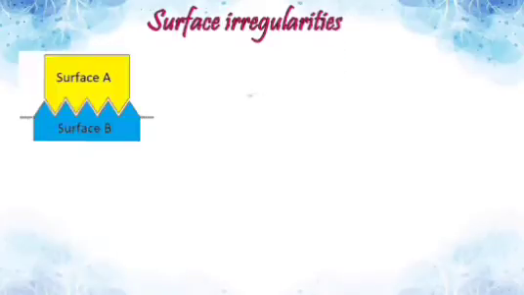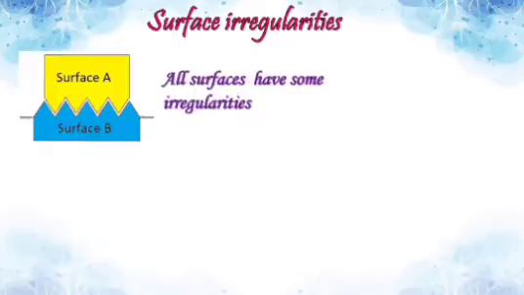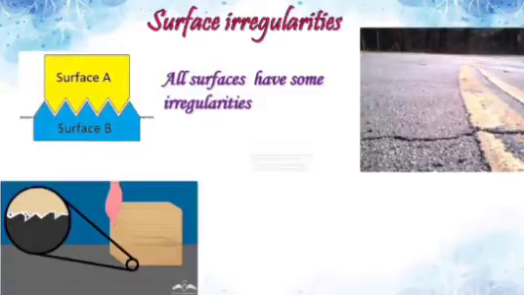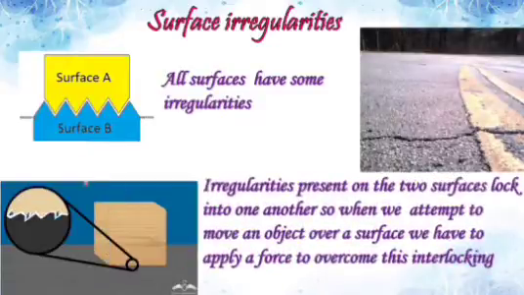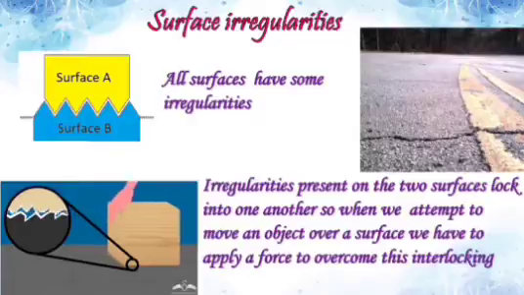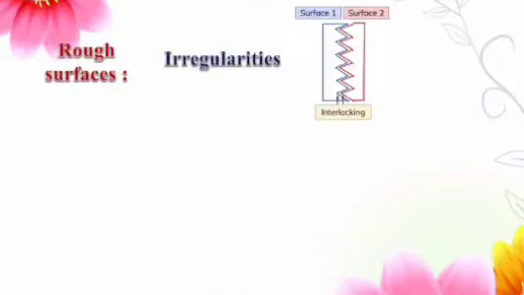Now let us see what are surface irregularities. All surfaces have some irregularities. Irregularities present on the two surfaces lock into one another, so when we attempt to move an object over a surface, we have to apply a force to overcome these interlockings. On the rough surfaces, there are large number of irregularities.